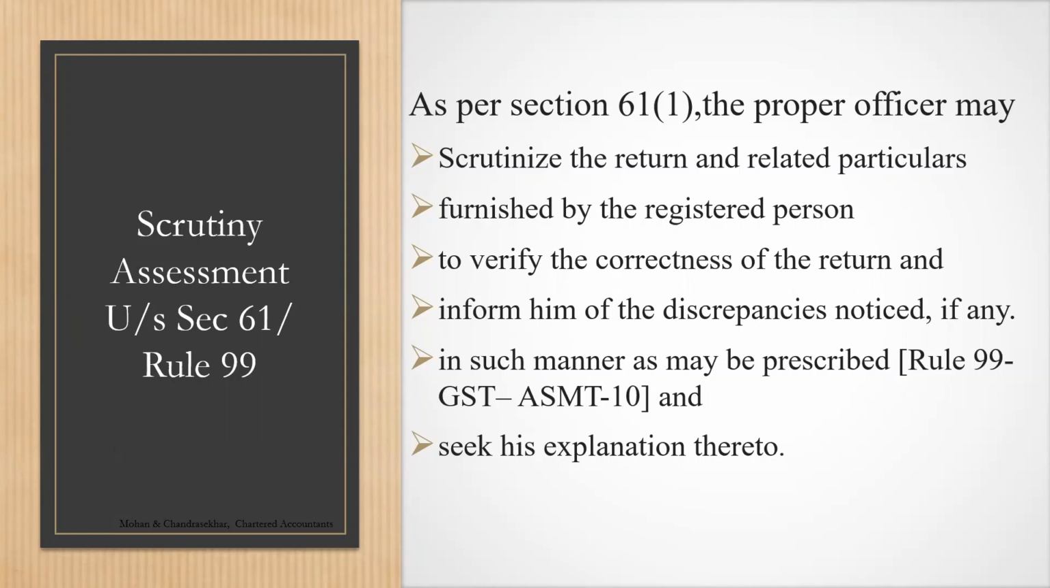Scrutiny can be done only for the registered person to verify the correctness of the return and inform him of the discrepancies noticed, if any, in such manner as may be prescribed. Now the scope of scrutiny is restricted, first of all, to the registered person only, and it is restricted only to scrutinizing the returns. It cannot go beyond scrutinizing the return, and notice should be issued in ASMT 10.